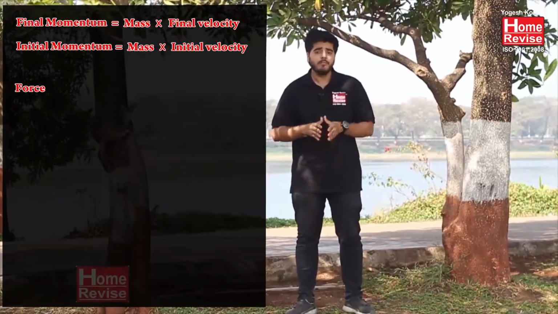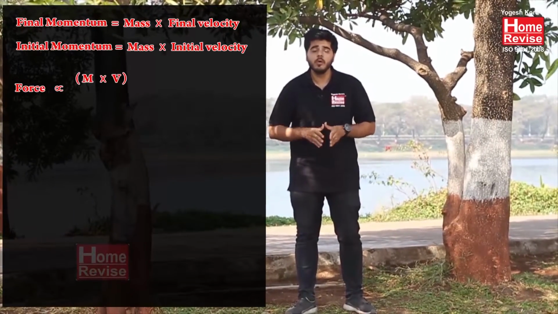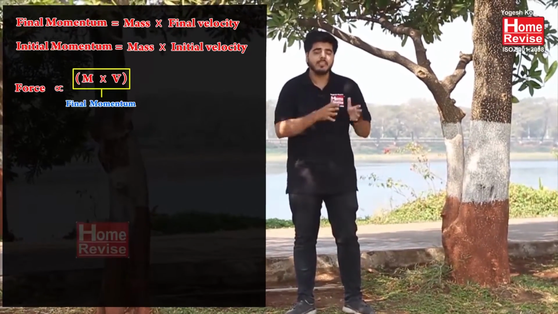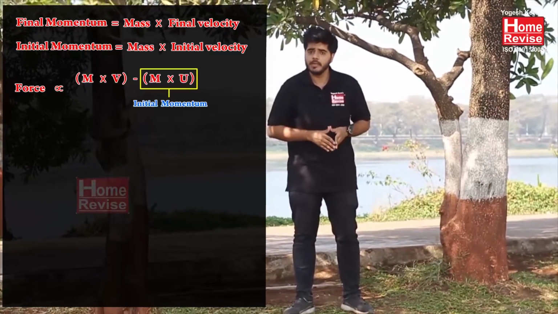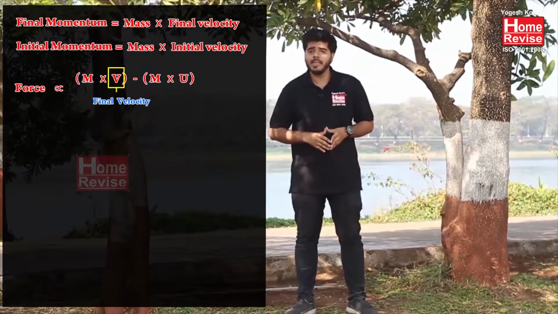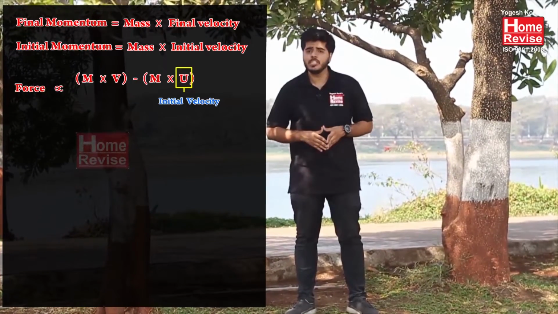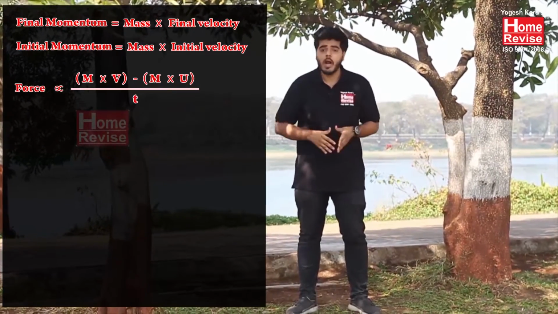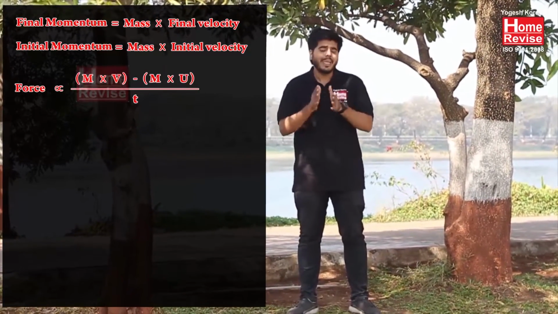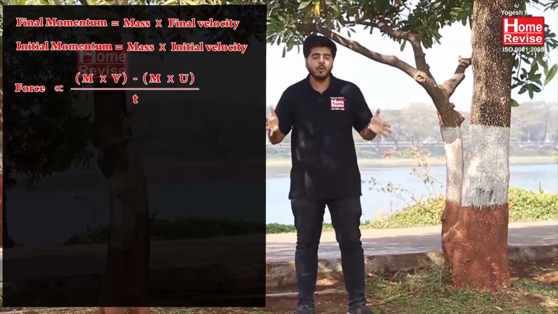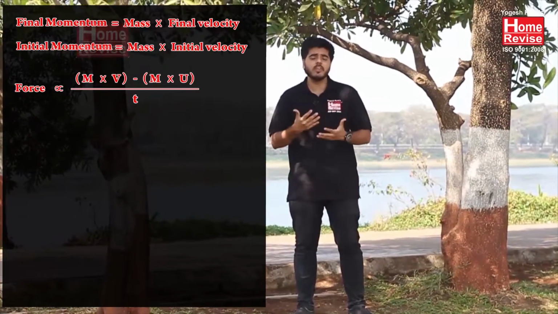So we are going to say force is directly proportional to m into v, that is final momentum, minus m into u, that is initial momentum, where v is the final velocity and u is the initial velocity, upon time. How did time come? Because it is the rate of change of momentum. So I can take m as common because we know mass doesn't change. What changes is the velocity.